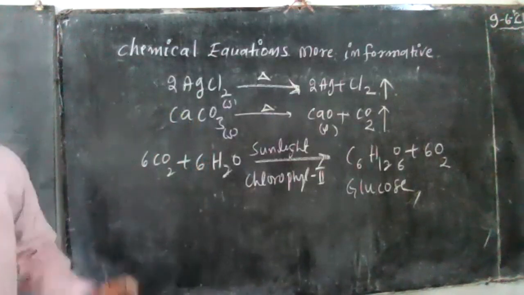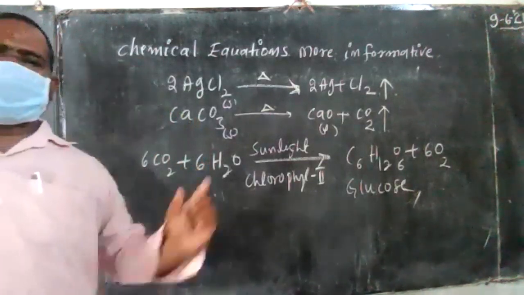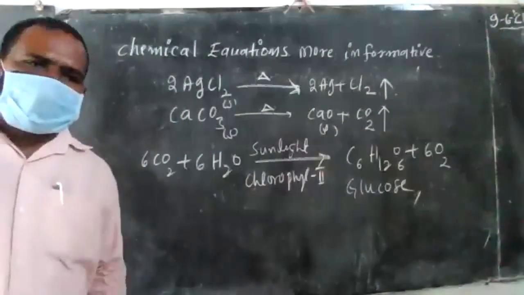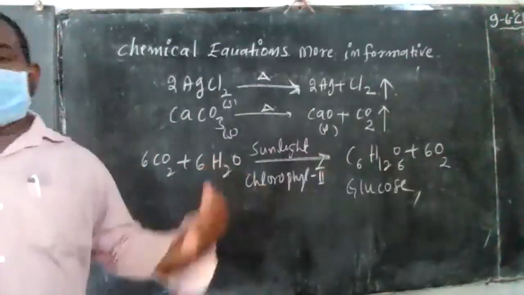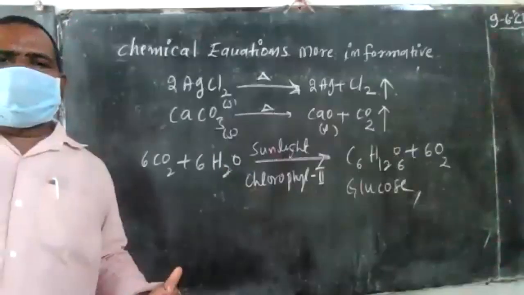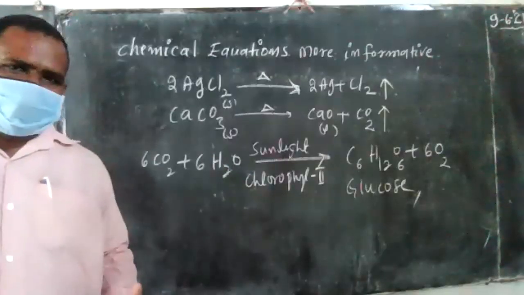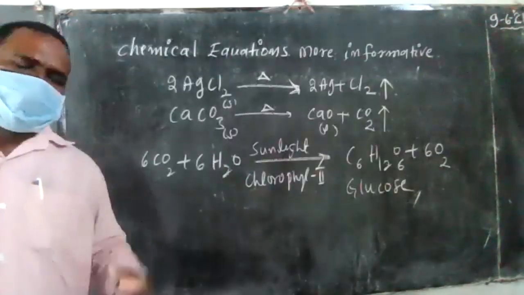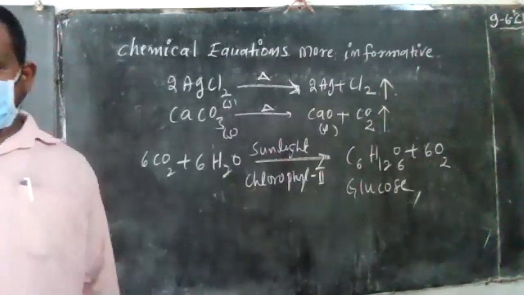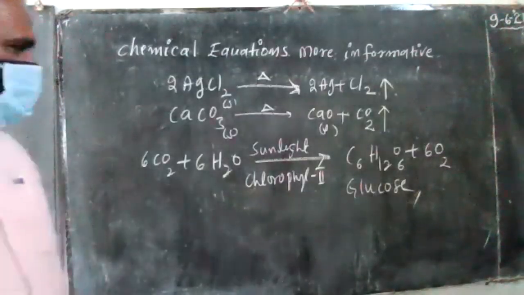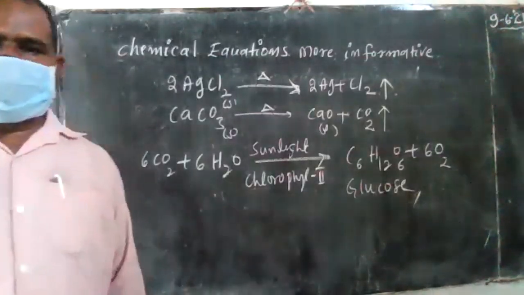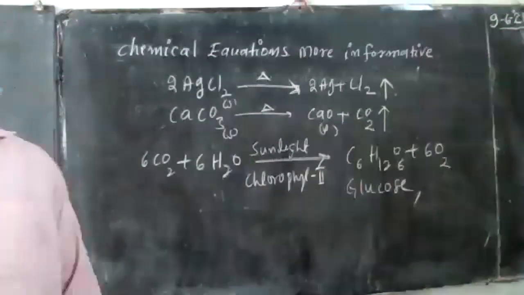Balanced means an equal number of atoms participate and an equal amount of mass participates. So what type of information does a balanced equation give? Interpreting means giving information. That is called balanced equation interpreting. So tomorrow. If you have any doubt in this topic, you ask me.